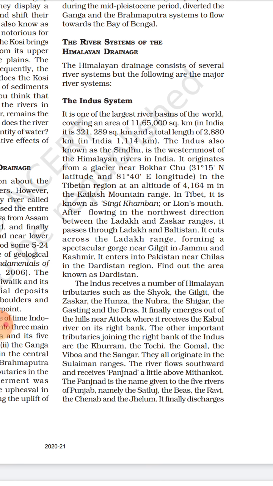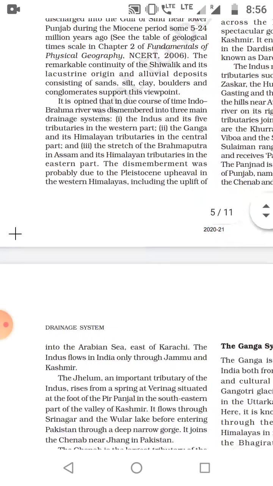The Panchnad, meaning five rivers, is also known. Punjab is known for these rivers, that is Satluj, Beas, Ravi, Chenab, and Jhelum. These five rivers combined are known as Panchnad. These also act as tributaries of the Indus River system.